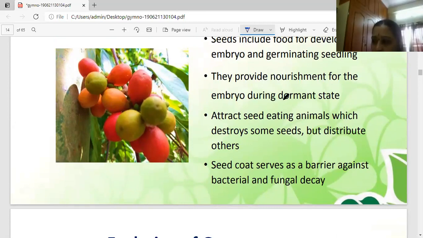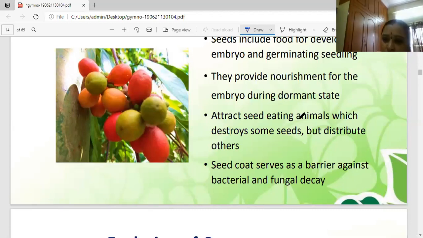Another very important character, girls, in the male reproductive organ: the pollen grains may be smooth or winged type. Very, very important, girls. Where do you identify the winged type of pollen grain? That is in Pinus. Wing type of pollen grains are present in Pinus.